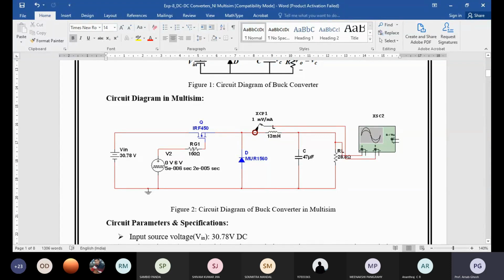This is your current probe. The current probe has very low resistance here, I think you can understand. So you can measure the current response also. Then there are the filter inductor and the capacitor. The capacitor is only 47 microfarad that I am using, but you can see the inductor value is higher, 13 millihenry.